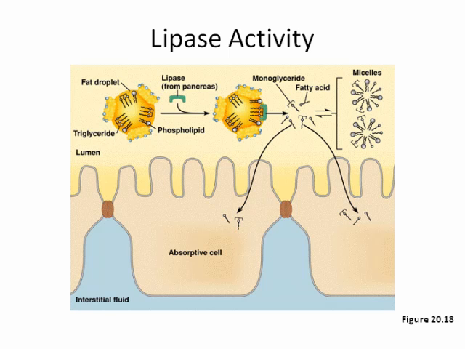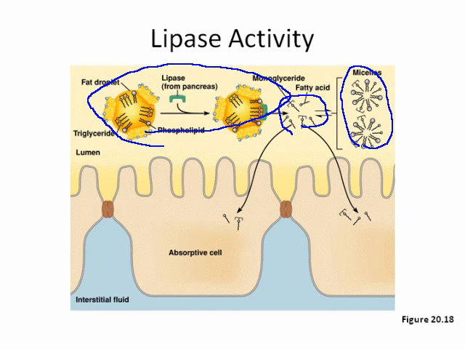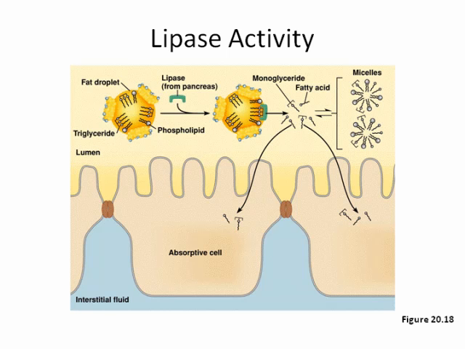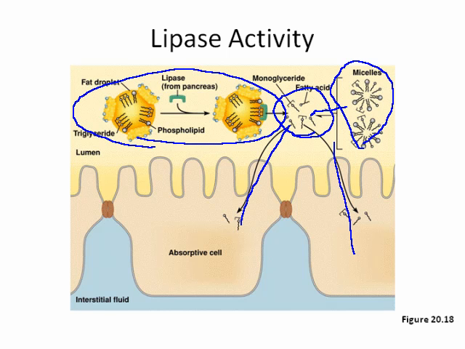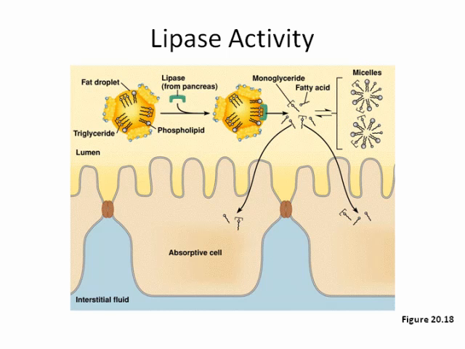Let me jump ahead. So here we have the monoglycerides and fatty acids, which can be absorbed. But there are also micelles that are being formed from these individual molecules. And these act as a reserve for the monoglycerides and fatty acids. So as the amount of digested lipid material declines, we have fewer of these molecules that can be absorbed. The micelles will themselves break down, forming these monoglycerides and fatty acids, which will help to sustain prolonged absorption in the absence of a continued supply of the raw fats coming in.